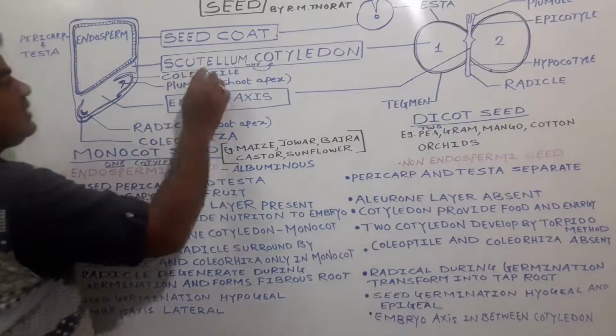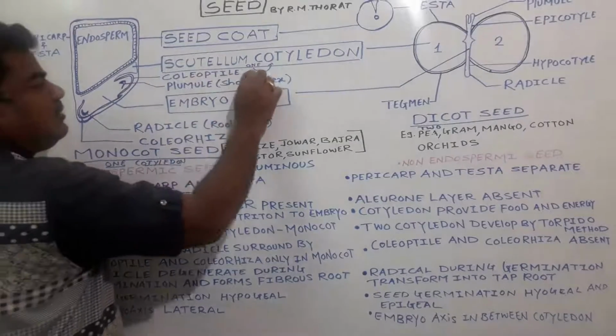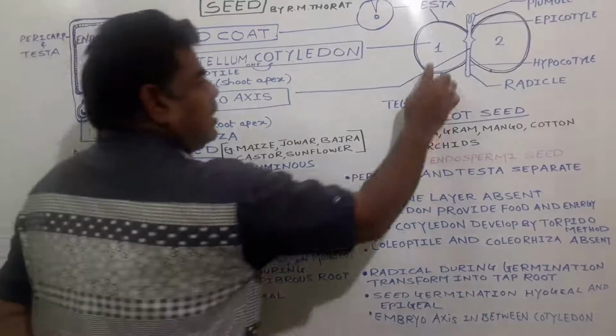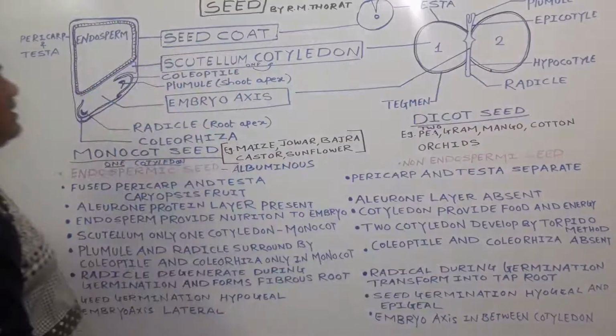Now second, that is scutellum. In case of monocot, only one scutellum is present. Scutellum is nothing but one cotyledon. And in case of dicot, two cotyledons are present in the seed.